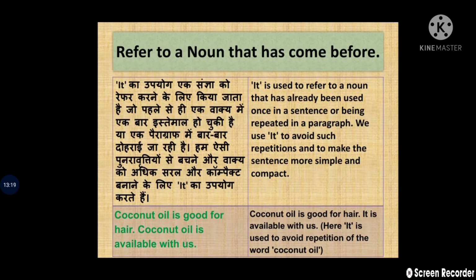Now it refers to a noun that has come before. Example, it is used to refer to a noun that has already been used once in a sentence or is being repeated in a paragraph. We use it to avoid such repetitions and to make the sentence simpler and more compact. For example, coconut oil is good for hair. It is available with us. Here it is used to avoid repetition of the words coconut oil.